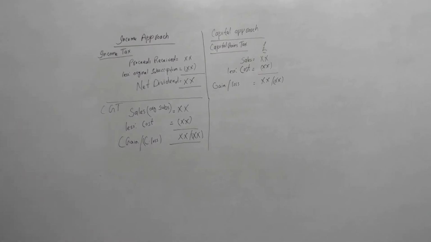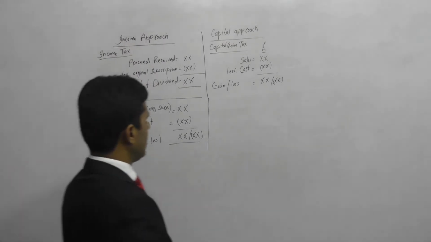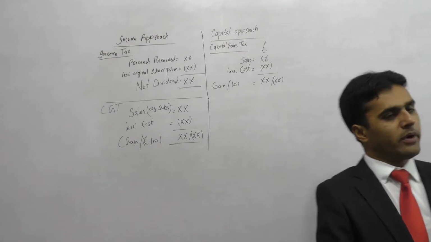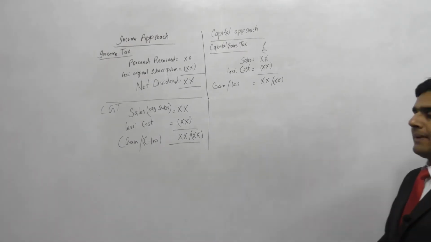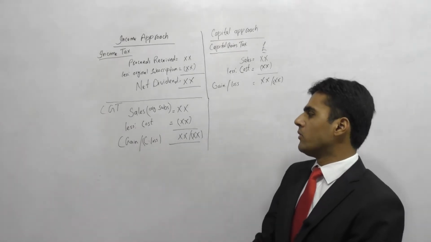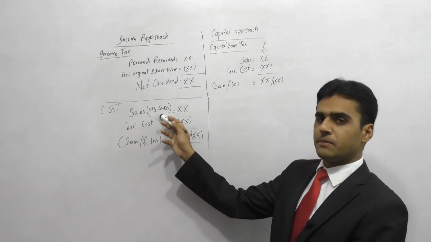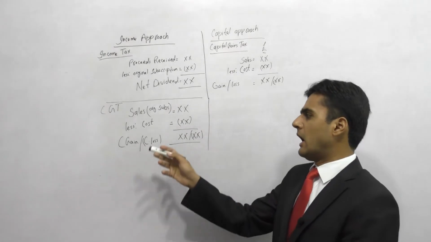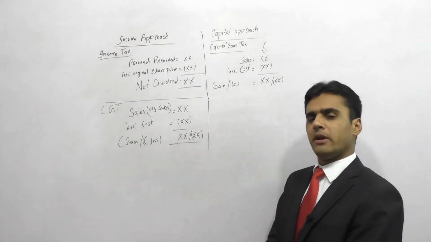In capital gains tax, we'll take the original subscription price as the sales, and then we'll deduct the cost, whatever they paid us, and the net amount is going to be either a capital gain or a capital loss. Now you might be thinking that the original subscription price is the amount which we have paid, so what is this cost? It is exactly the same thing.